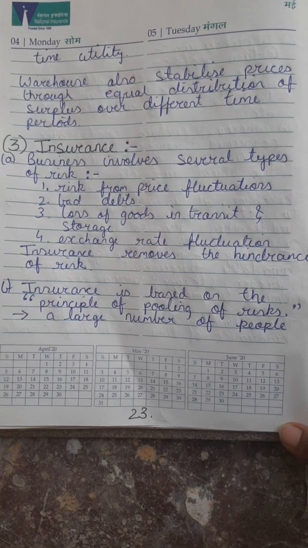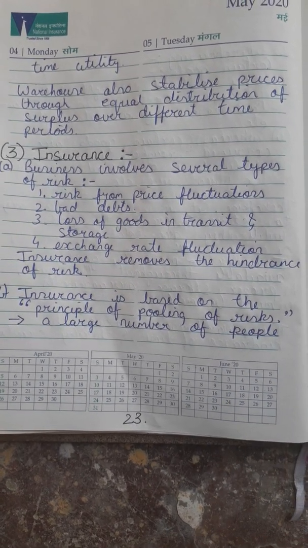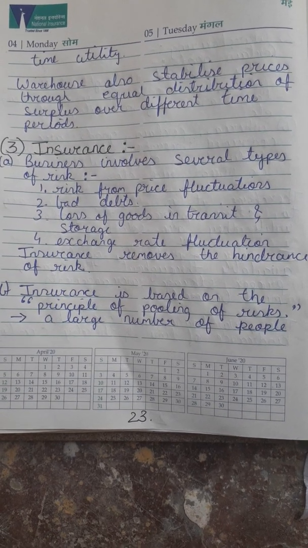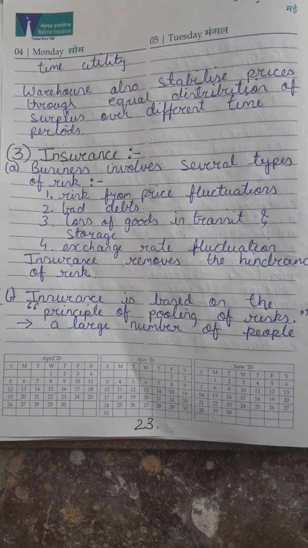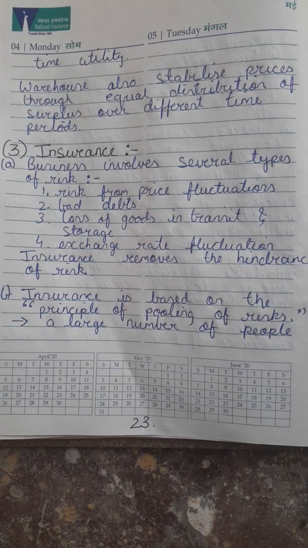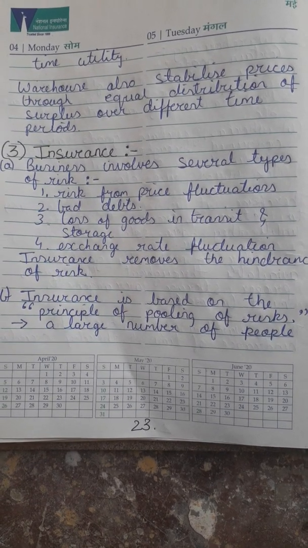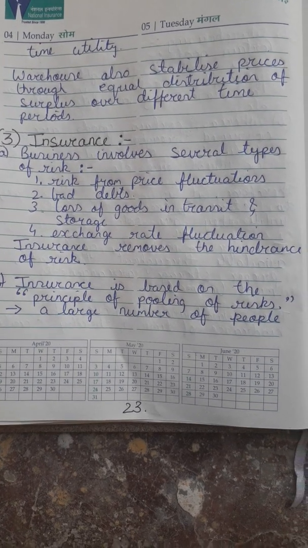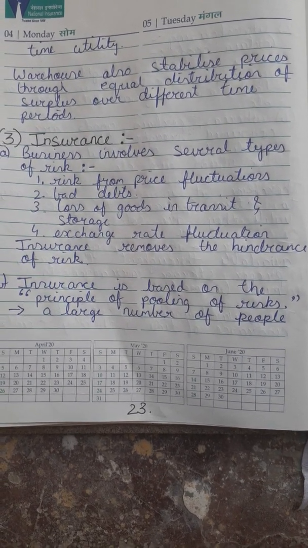The third aid to trade is insurance. As you all know, business involves several types of risk. For example, risk from price fluctuations, bad debts, loss of goods in transit and storage, exchange rate fluctuation, and so on. Insurance removes the hindrance of risk.